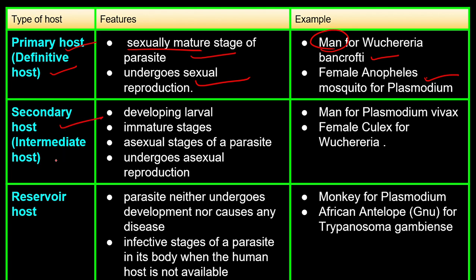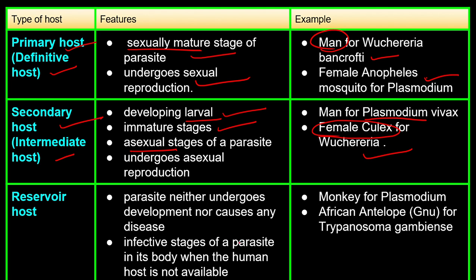Secondary host we also call it as intermediate host, that is developing larva. Larva is the small babies, right? Immature stage, asexual reproduction takes place over here, right? Now, example, your man for Plasmodium vivax and female culex for, female culex is the name of the mosquito, right? Female culex for Wuchereria.